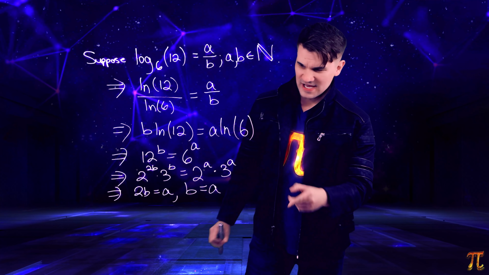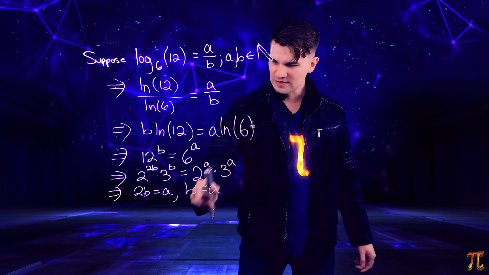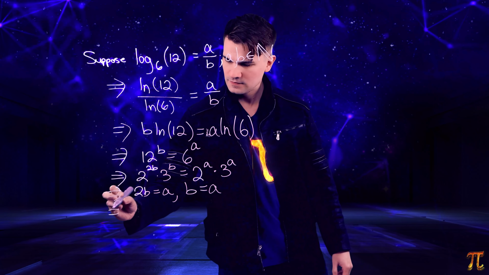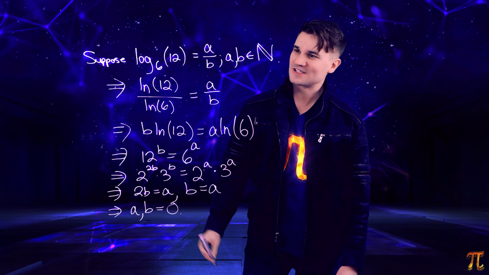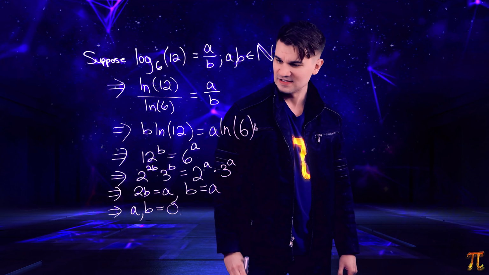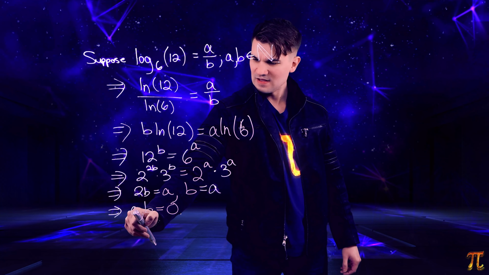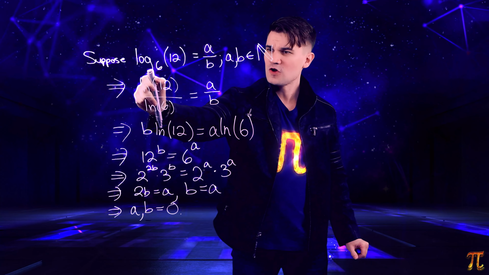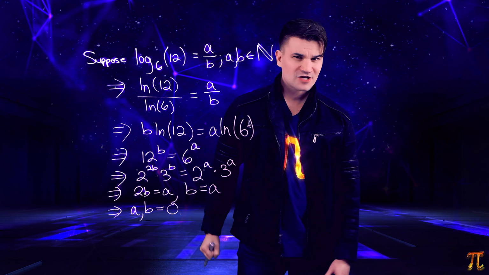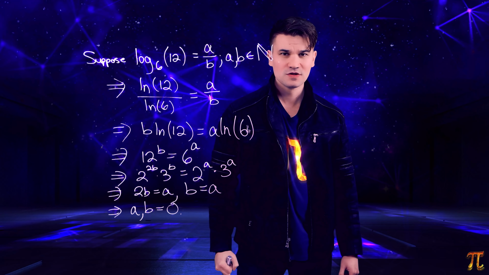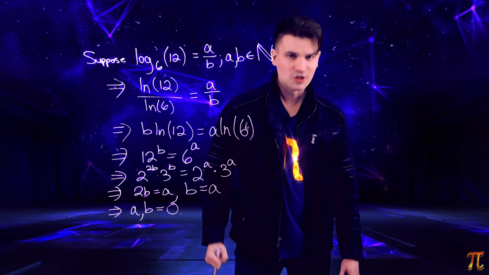But if b equals a and 2b equals a, then b equals 2b, and so b is 0, but then a is 0. That's a problem because log base 6 of 12 is equal to a over b. That's how we started this. And in conclusion, a and b are both 0, so that's an indeterminate. So this shows that log base 6 of 12 cannot actually be expressed as a ratio of natural numbers. So log base 6 of 12 is irrational.